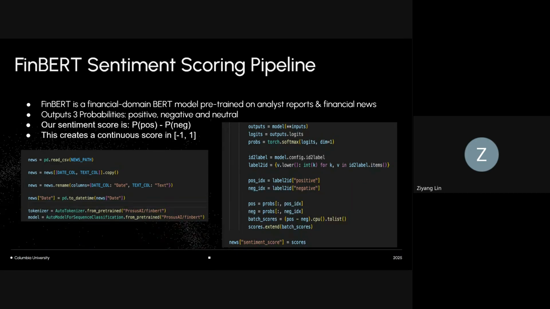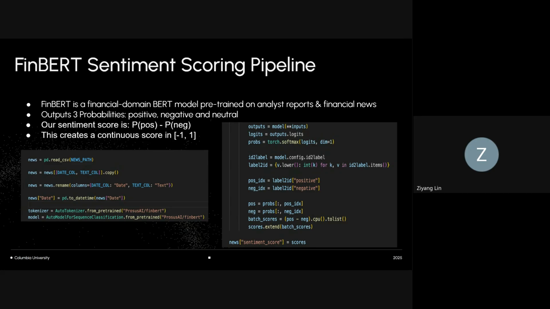The left side of the diagram shows the data preprocessing: loading the CSV, selecting the date and the text columns, renaming them, and initializing the FinBERT model. The right side shows the inference step. We pass the text through FinBERT, take the softmax, get the correct positive and negative index from the model, and compute the final sentiment score. This becomes the building block for our daily sentiment index.